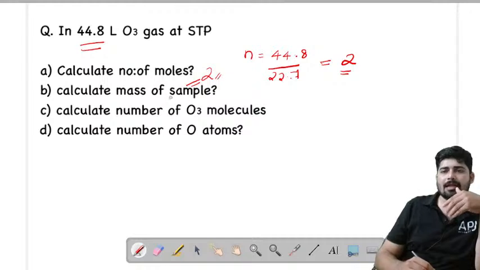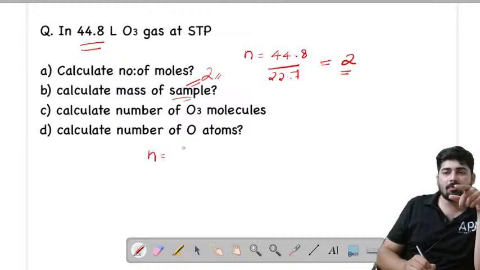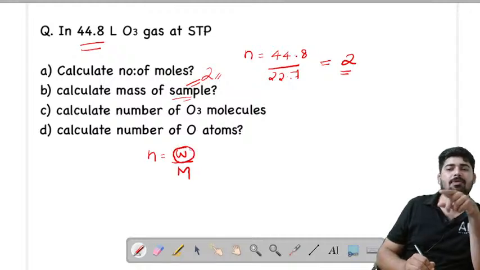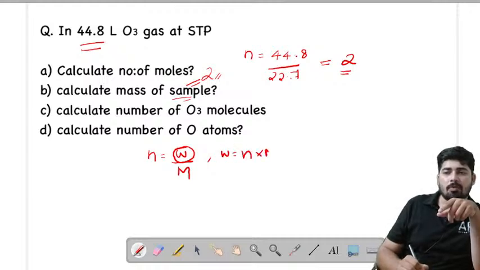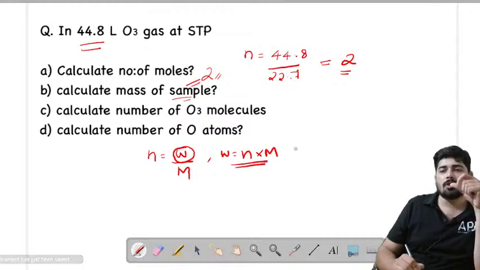Now what is, calculate the mass of sample? Now see, this is an interesting question. You got the number of moles and you are asked to find out the mass of sample. We know that number of moles is equal to weight by molar mass. So here they are asking us the mass of the sample. That means we have to find out the weight. So what is weight here? Weight equals number of moles into molar mass.